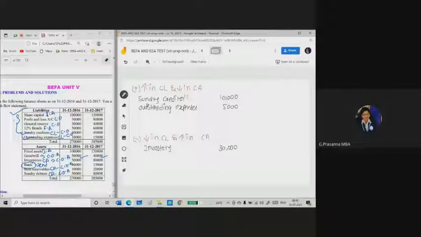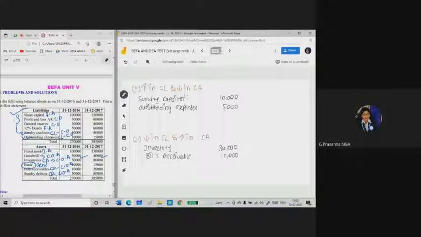Next, bank you have to take at the end as opening and closing balance. Bills receivable, previous year it was 10,000, for current year it was 20,000, means increase in the current asset. So I have to write here, if current asset is increasing, bills receivable. What is the amount of bills receivable? 10,000 has been increased.